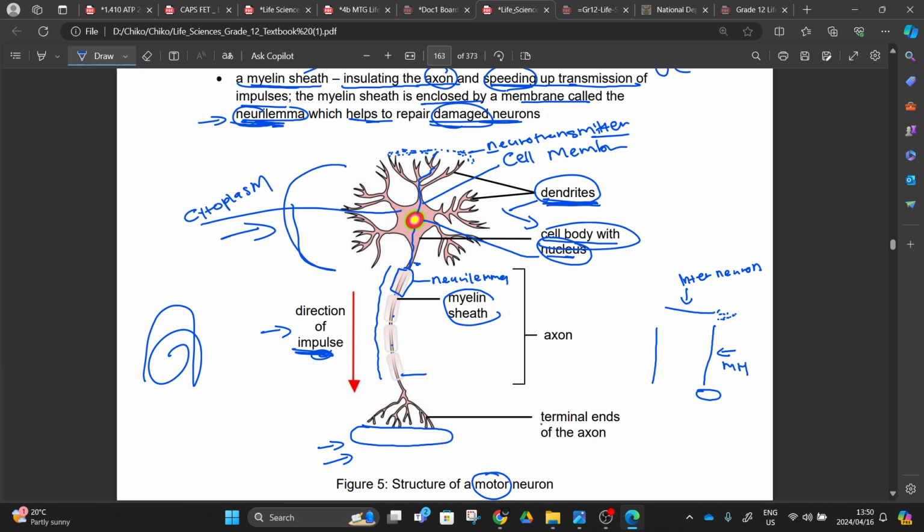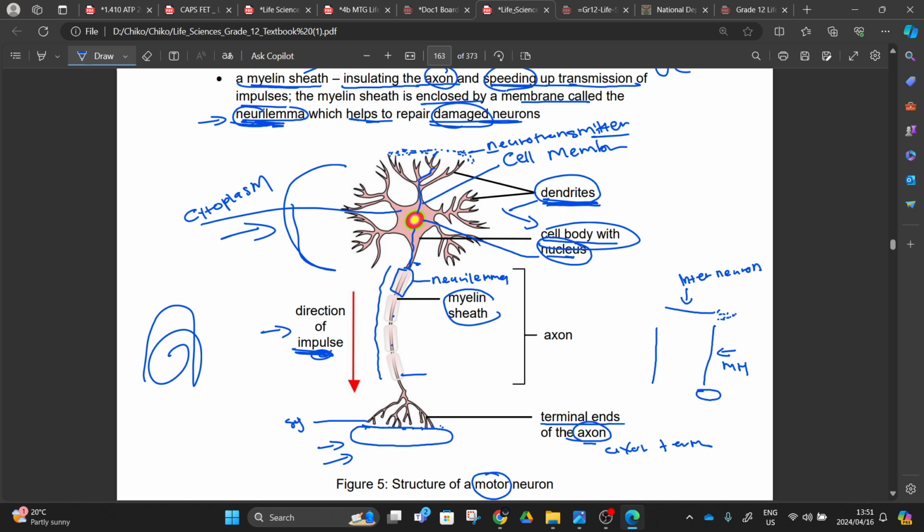When we reach here, we are going to say these are the terminal ends of an axon, or the axon terminal. The terminal ends of the axon also have other parts there. We call them the synaptic knob. This one is a complicated thing, so this information is being kept to basic information. The synaptic knob is going to release the neurotransmitter so that it will be sent to the effector.